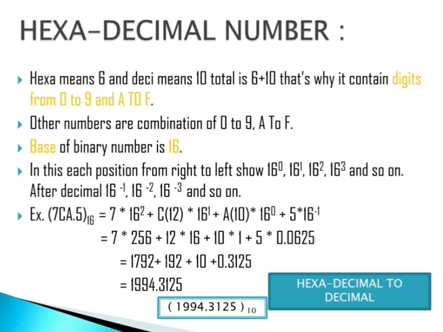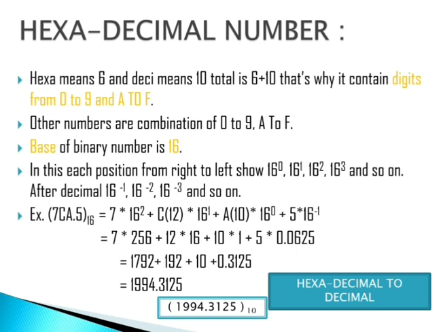A is going to be multiplied with 16 to the power 0, C with 16 to the power 1, and 7 with 16 to the power 2. But after the decimal we have 5. We have to multiply this 5 with 16 to the power minus 1, because after the decimal we move with negative powers, and before the decimal we move with positive powers.